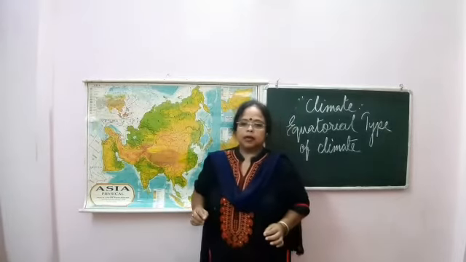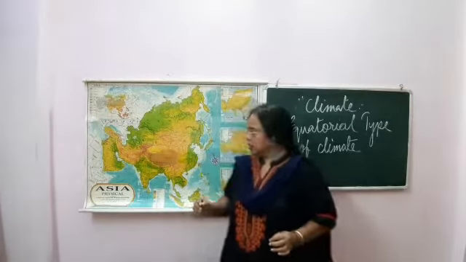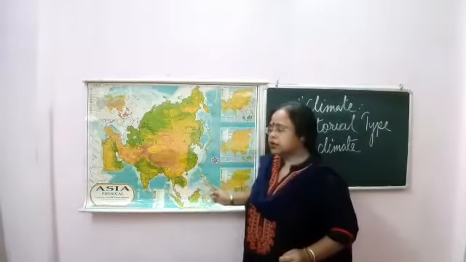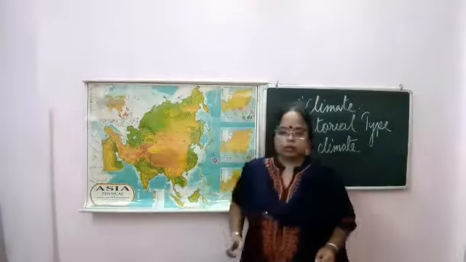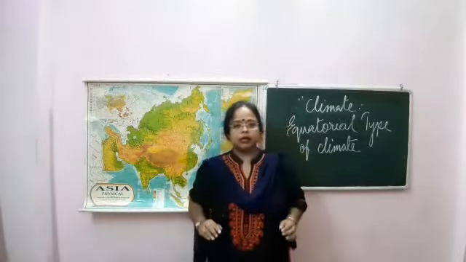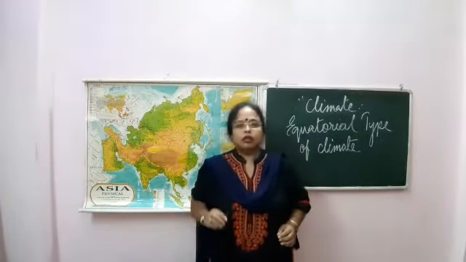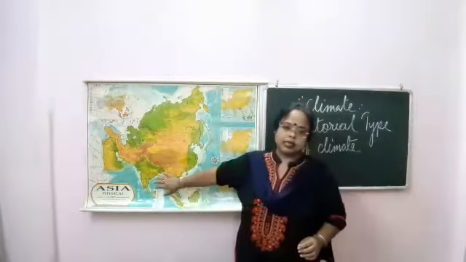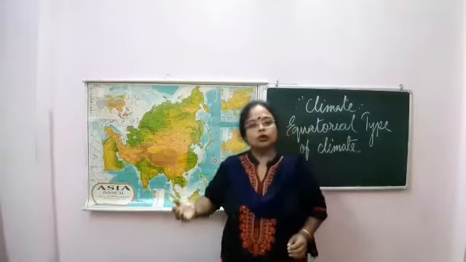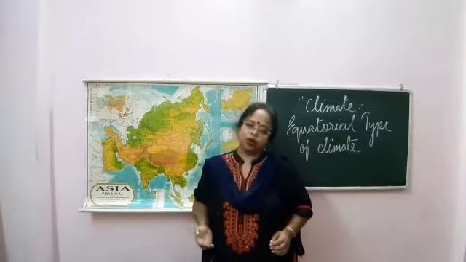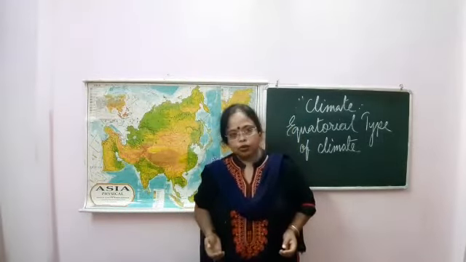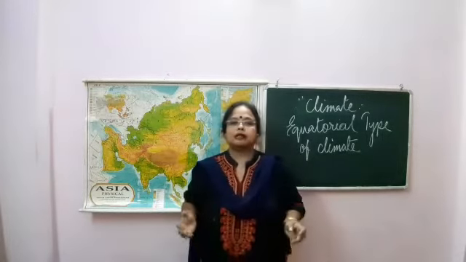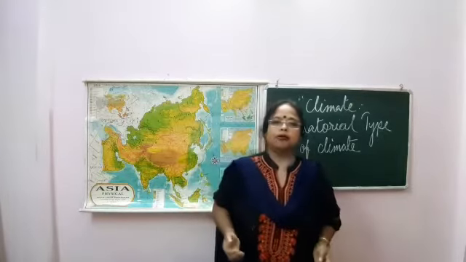Where have we seen this area? The equatorial type means 0 degree to 10 degree north and south of the equator. Generally, the equator has the equatorial type of climate. Here direct sun rays are falling in this area, so it is too hot. As it is too hot, humidity is also more, and the temperature remains high almost throughout the year.